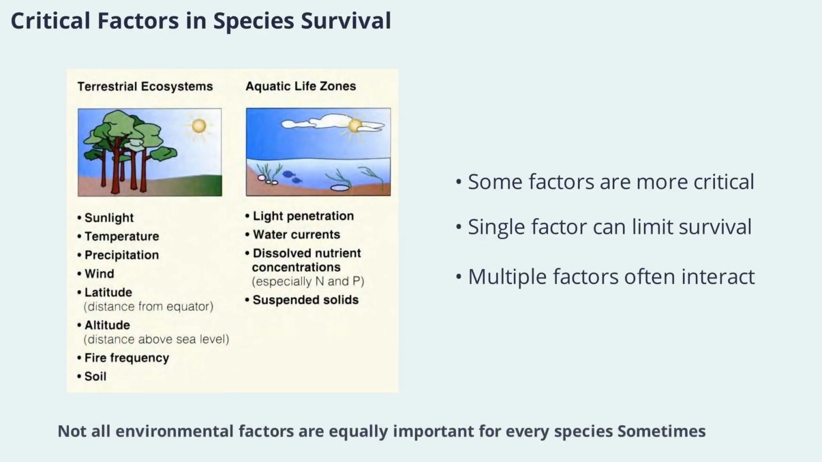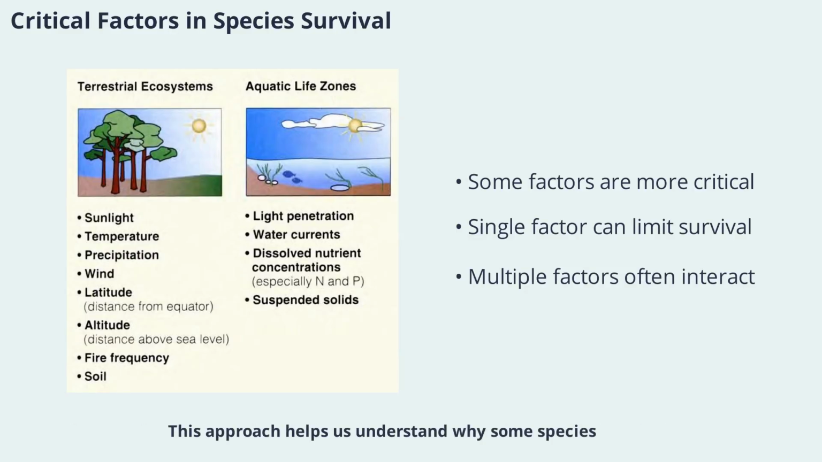Not all environmental factors are equally important for every species. Sometimes a single critical factor, like soil pH for certain plants or oxygen levels for aquatic animals, can be the main determinant of where a species can live. In other cases, several factors interact, creating a complex web of influences. Ecologists must consider both the most limiting factor and the combined effects of multiple variables when studying species distribution. This approach helps us understand why some species are widespread while others are restricted to specific habitats.